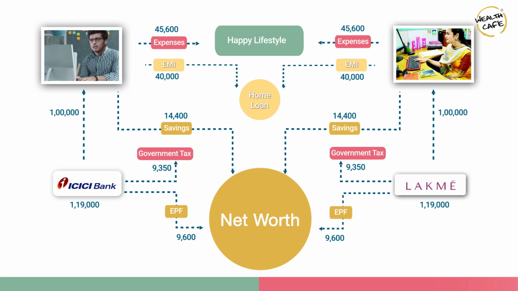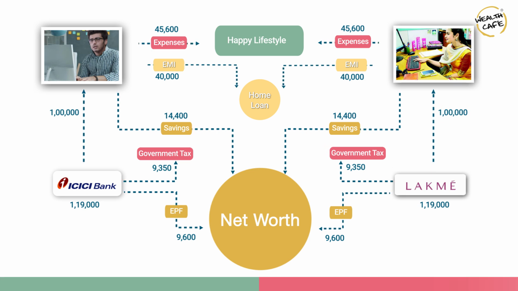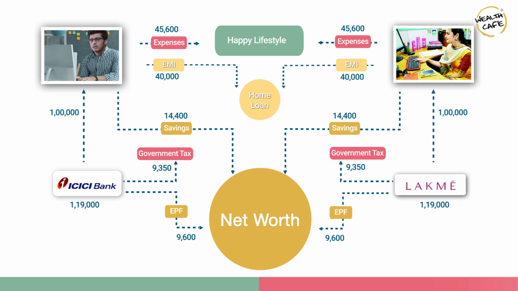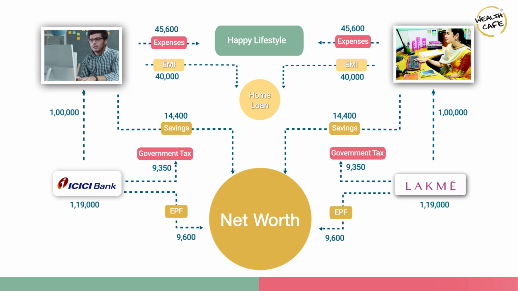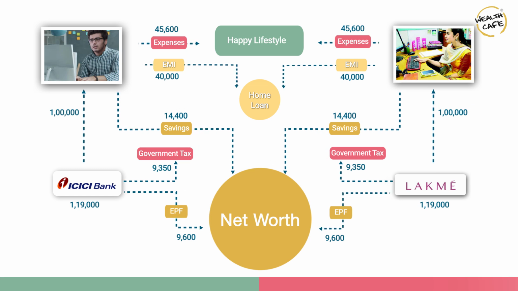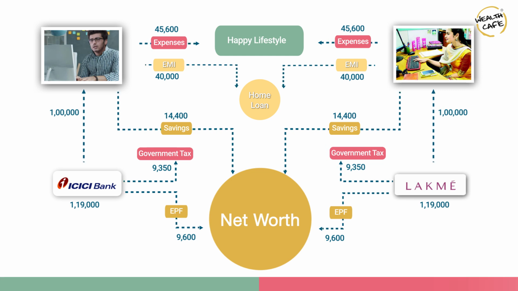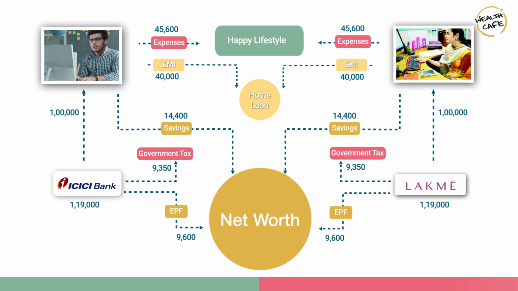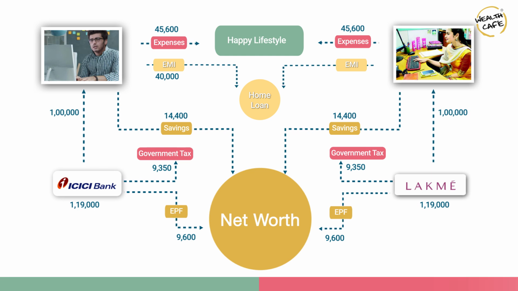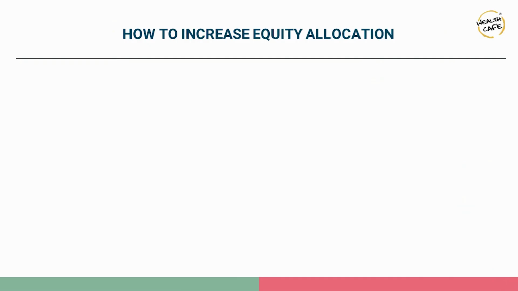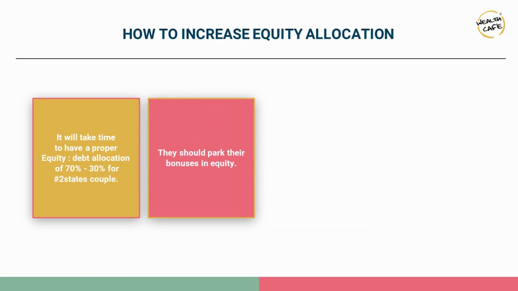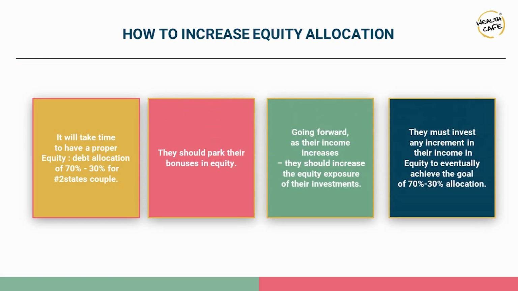So you can see that Krish and Ananya have now settled down into a new cash flow, wherein a smaller amount is being contributed towards their savings, resulting in now their net worth growing at a slightly smaller pace, and a major chunk of their cash flows going towards the EMI, which is both paying the interest as well as the principal of the EMI. If Krish and Ananya were to earn any bonuses during the year, or if they were to receive any gifts from their family and relatives, these amounts again, if they are invested, they can go towards increasing the net worth at a much larger pace compared to just being dependent on the monthly savings.